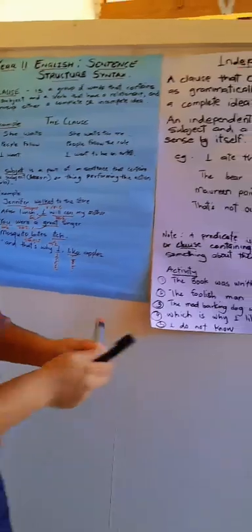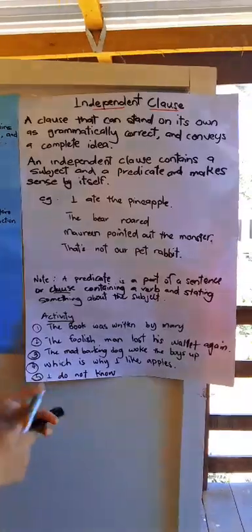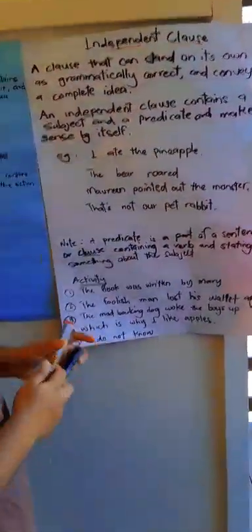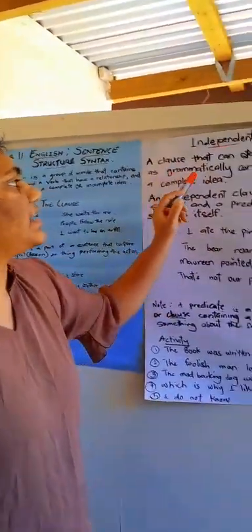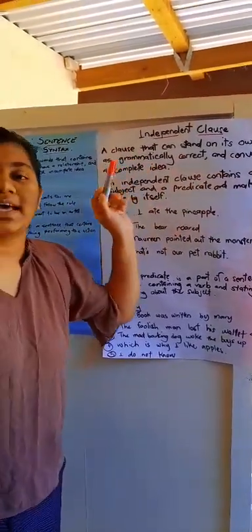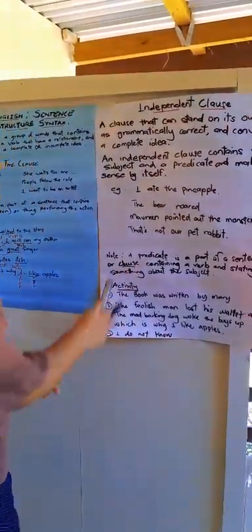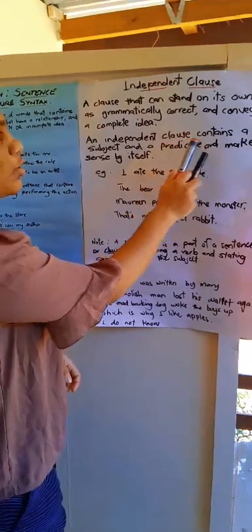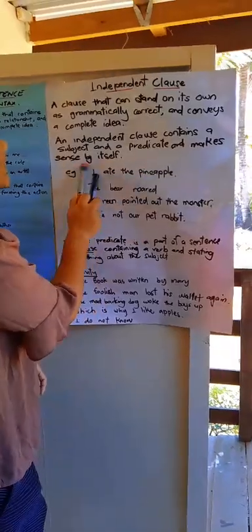Moving on. Independent clauses. An independent clause can stand on its own, is grammatically correct, and conveys a complete idea. An independent clause contains a subject and a predicate, and makes sense by itself.